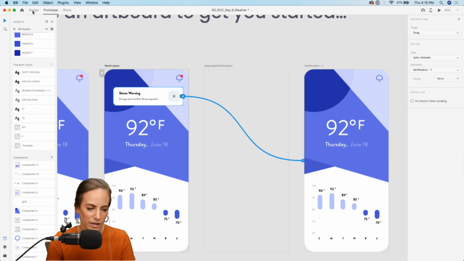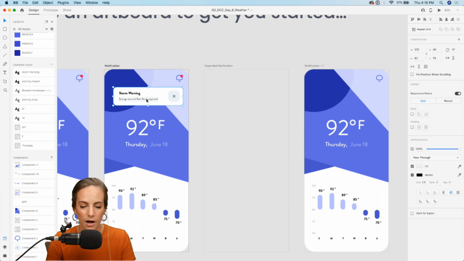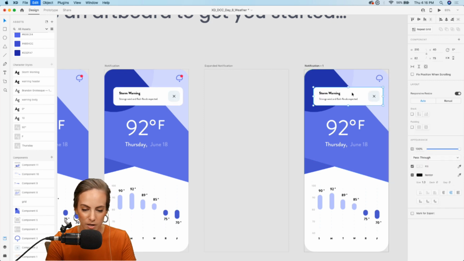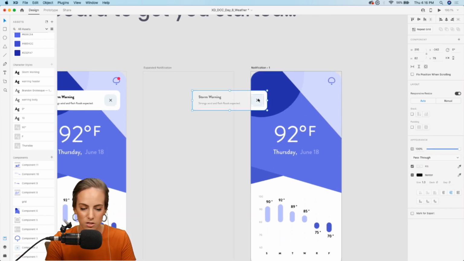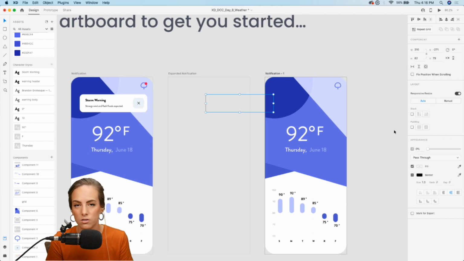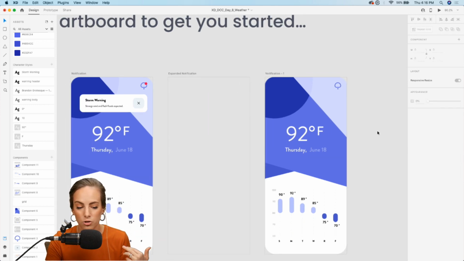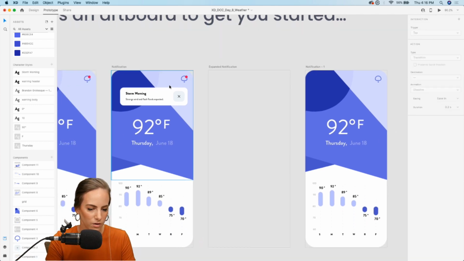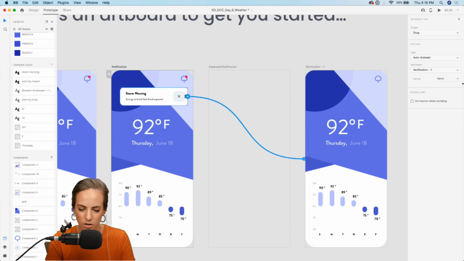So let's go back into the design tab. I actually want this to look like it's swiping over while I drag it. So in order for auto animate to do that, we need to just copy and paste this, and then we can just drag it off a bit and bring that appearance all the way down. That way auto animate knows it needs to have the same layers and layer names in order to show that animation. So let me make sure that looks good.